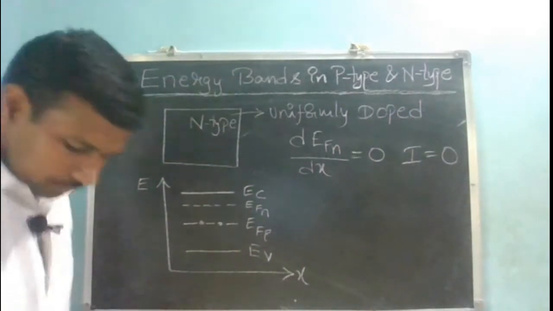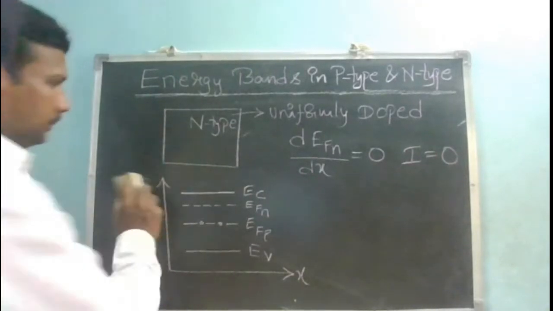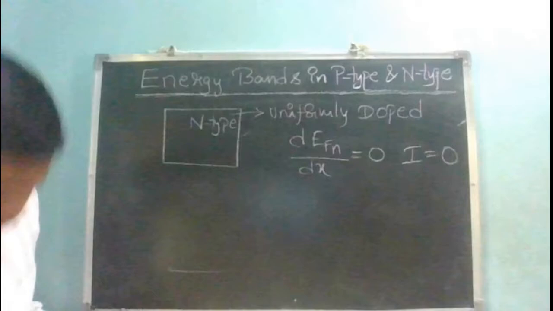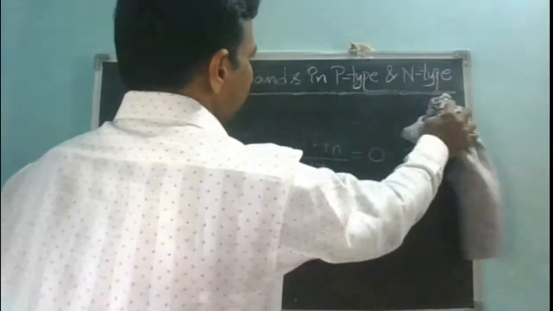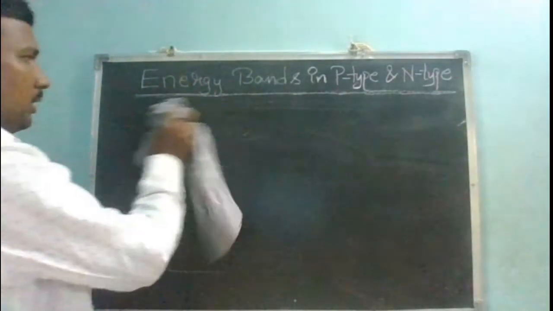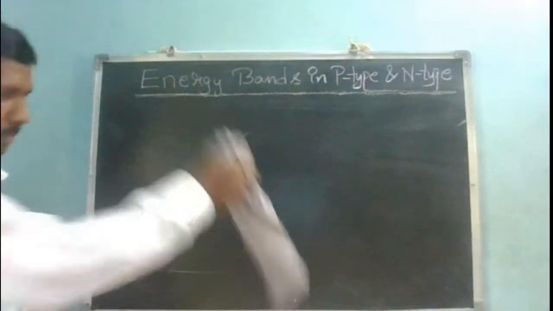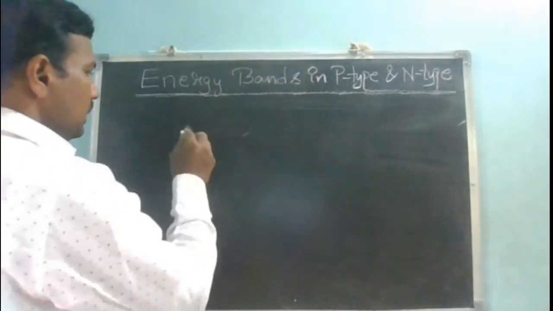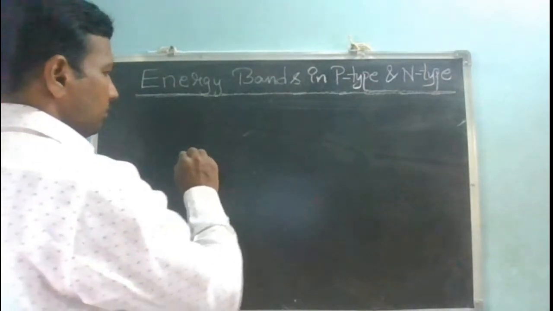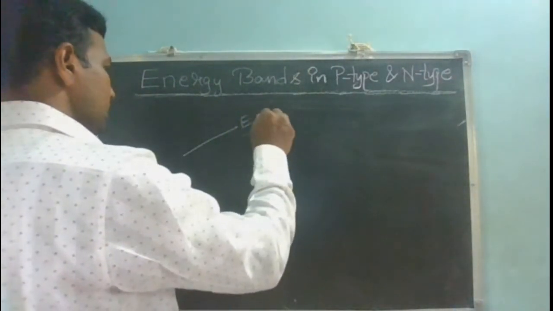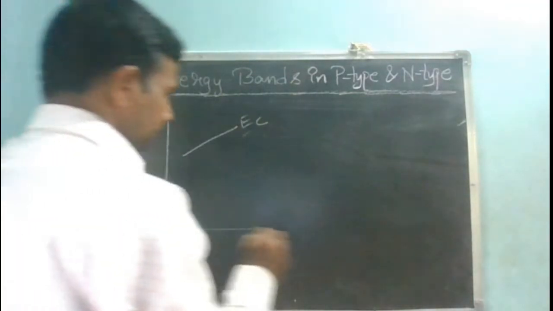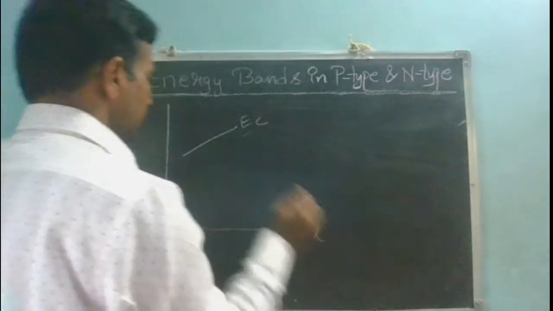Suppose I have a tilt in EC or EV, then what is the meaning of that? Suppose instead of straight lines for my EC and EV, they are shown like this. This is my new energy band diagram.